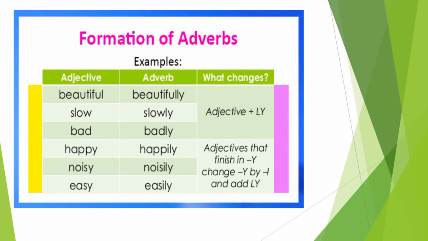H-A-P-P-I-L-Y. Then noisy, N-O-I-S-Y. Change the y into i, then add ly. So, N-O-I-S-I-L-Y, noisily. Then easy, I have given the example before. Easy, E-A-S-Y, E-A-S, change the y into i, then add L-Y. Okay, understood, children?